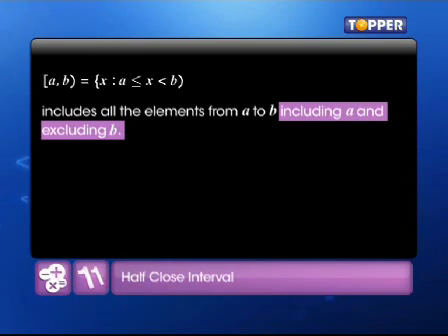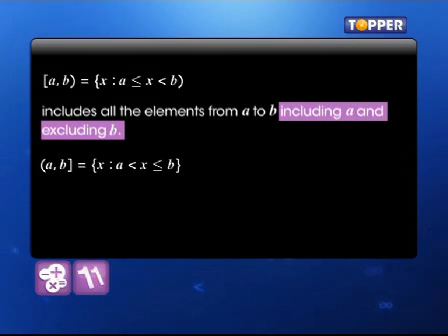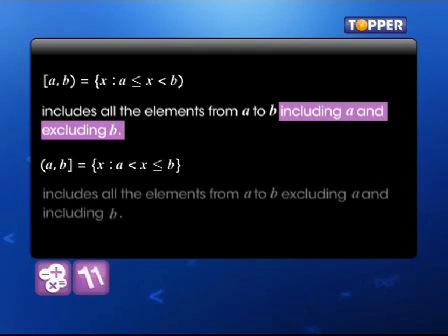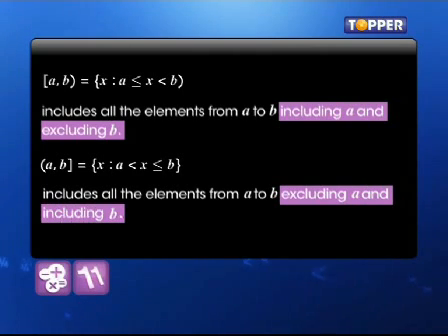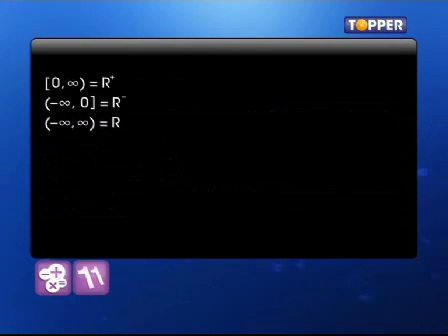We have a half closed interval which is equivalently (A, B] is equal to the set of all real numbers x such that A < x ≤ B. This includes all the elements from A to B, excluding A and including B. Here are some common subsets of the set of real numbers in interval notations. Check it out.